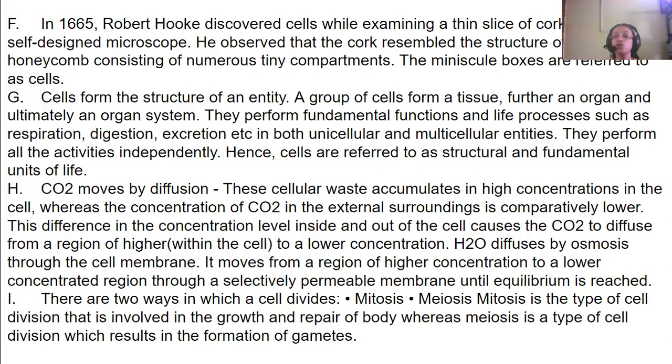That's why it's a structural unit and a functional unit, because each and every cell performs an independent function like respiration, digestion, excretion, everything is processed. Okay. And together they form the organ system. First the tissue, then the organ, then the organ system. So like that, it forms the fundamental structural and functional unit of life. Okay. Next.